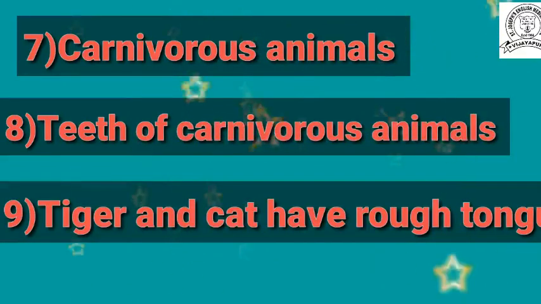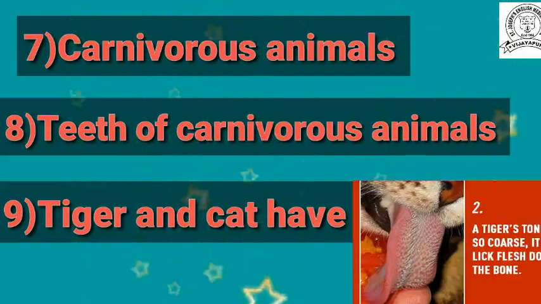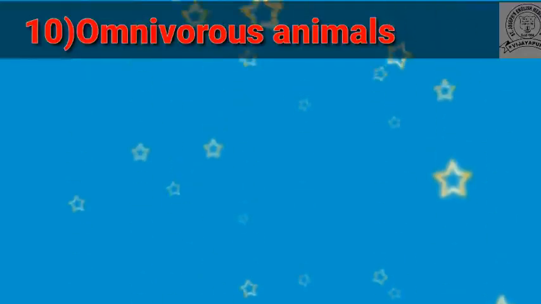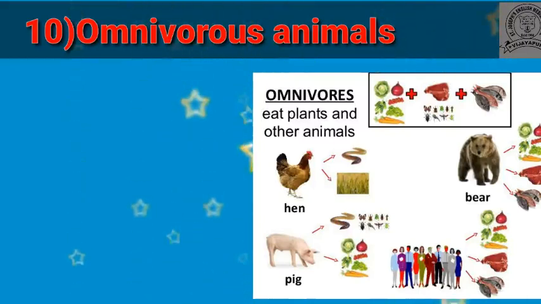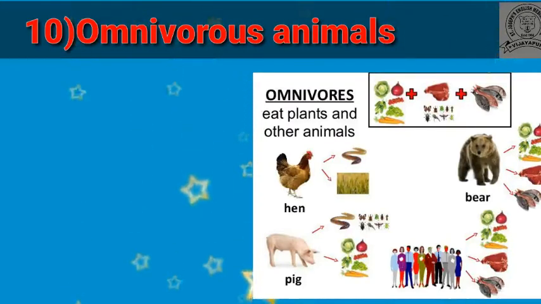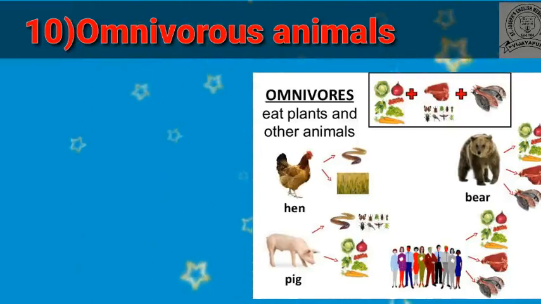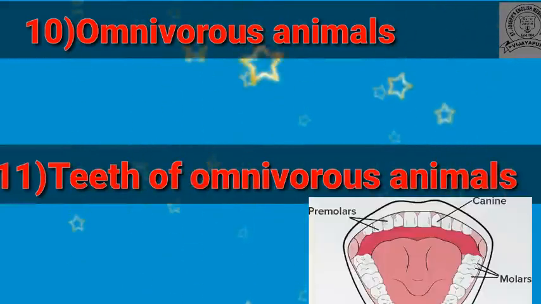After that, we learned the tiger and cat have a rough tongue, and by using that, they can lick up the food. Then we discussed the omnivorous animals, meaning the animals which eat both plants and flesh of other animals. These are called omnivorous animals. For example, human beings, bear, hen and peacock.